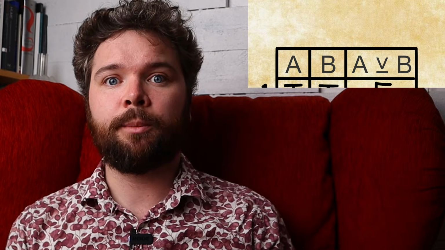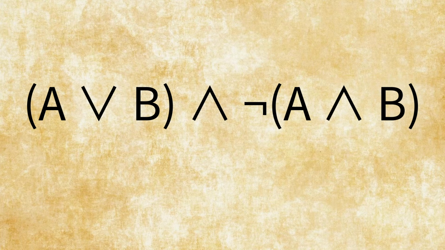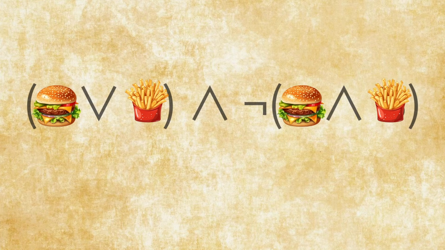In this case, the truth table looks like this instead. And this is also sometimes referred to as XOR for exclusive disjunction. But this logical sign is redundant. In other words, it is not needed, for we can express its meaning with the operators we already have discussed: A or B, and it is not the case that A and B. So here we're saying, for an example, that you will get a hamburger or fries, and that it is not the case that you will get a hamburger and fries. Thus, we have an exclusive disjunction.